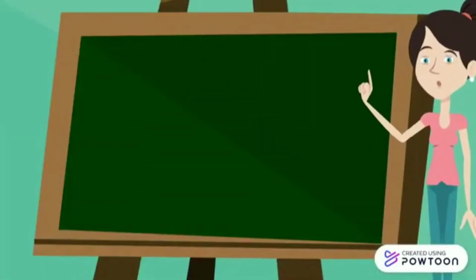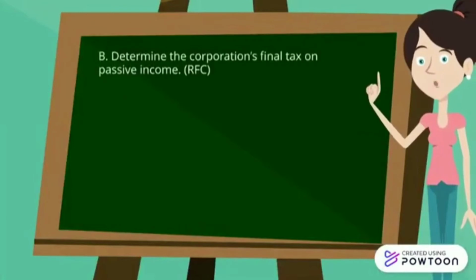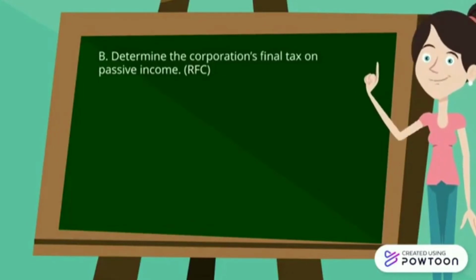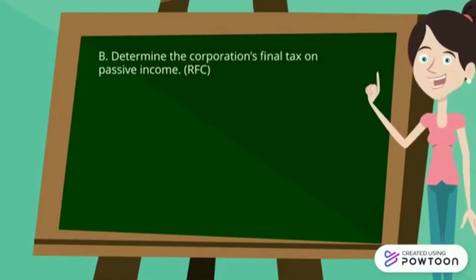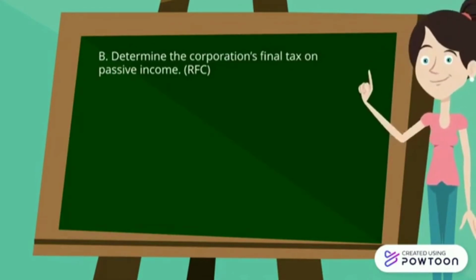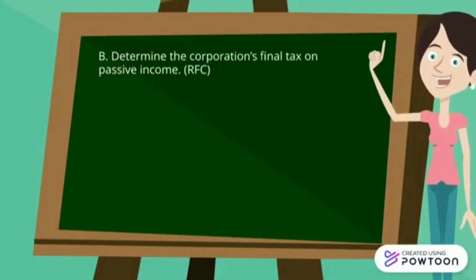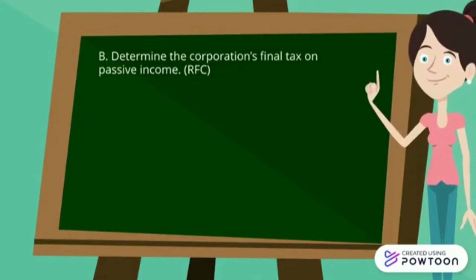So now let's move on to resident foreign corporations or RFC. Please take note that the taxable passive income for RFC are only those that are acquired within the Philippines. The tax rates are treated the same as DC, except for interest income derived from a depositary bank under the expanded foreign currency deposit system, because for a domestic corporation it is taxed at 15%, but for a resident foreign corporation, it's only half of it, which is 7.5%.